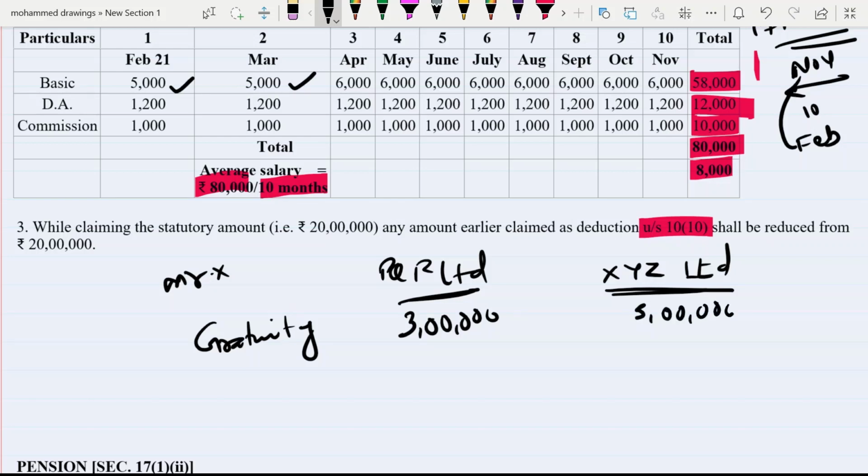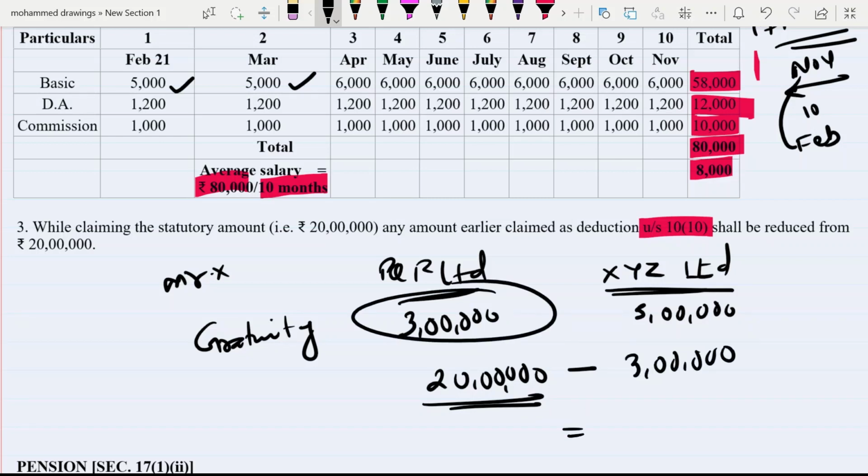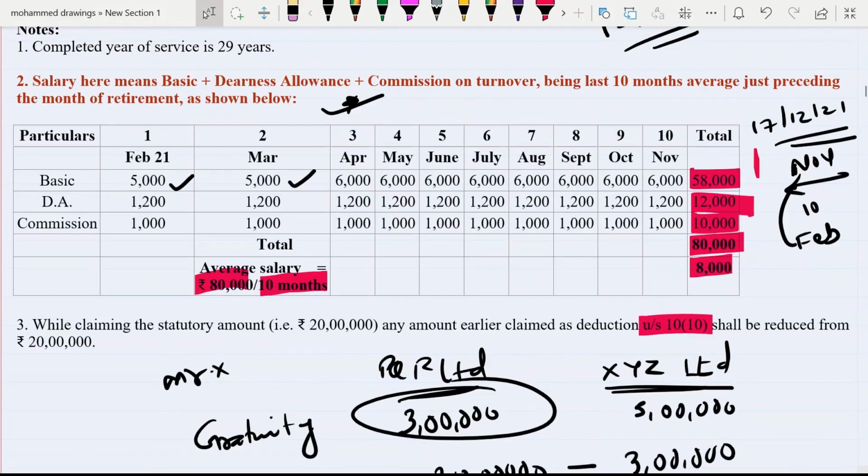So what is the point of discussion here? Whenever you are making the calculation for XYZ Limited, your statutory limit is 20 lakh. You know what your statutory limit is, it is 20 lakh. But now you have to reduce this 20 lakh by 3 lakh, because from the earlier job he already got the exemption of 3 lakh. So now your second step answer that you have to write down is 17 lakh.